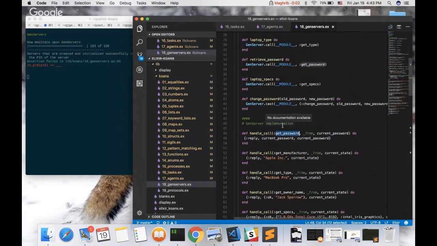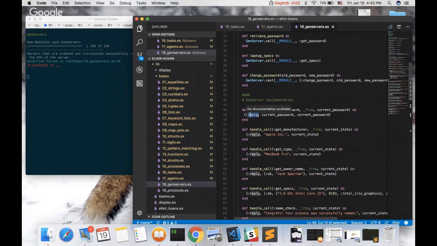So we pattern match here on get password, which is retrieve password, and we return the reply. Yeah, we return something of type reply and current password and current password.